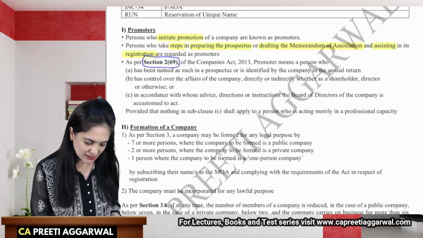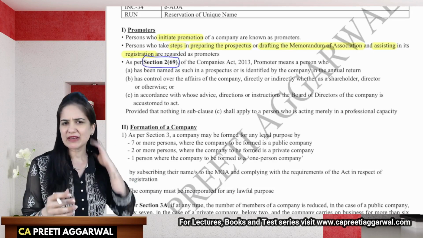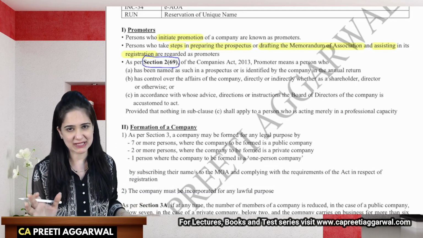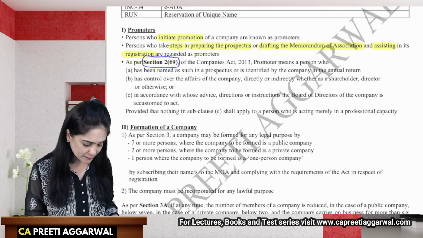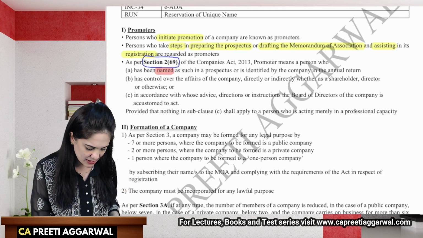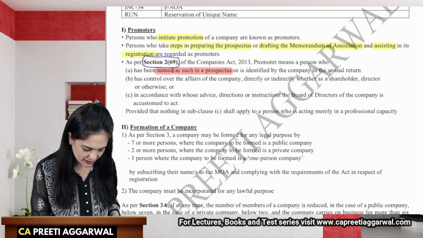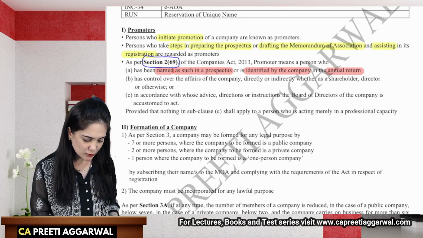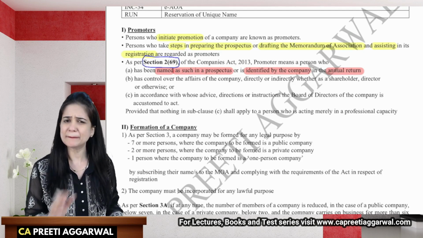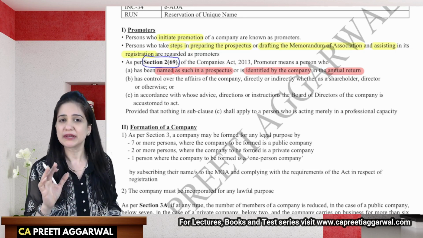Okay, so as per section 2 clause 69, promoter means a person who has been, let us go and highlight the keywords. Anyways, the definition is to be memorized as it is, but we still need to know the keywords in this. It will help us to memorize the definition better. Someone who is named as such in the prospectus, or who is identified by the company in the annual return. Annual return is a compliance requirement. It is filed under section 92.